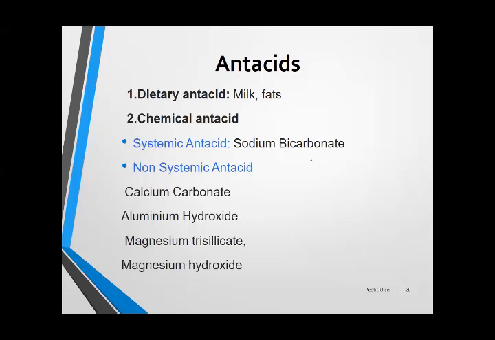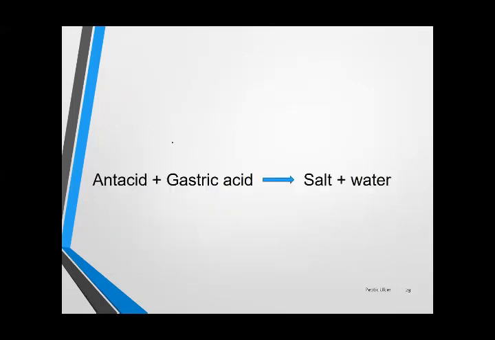All are the non-systemic antacids and they are not absorbed from the gastrointestinal tract. They remain in the GIT and are excreted out in the feces. So they have no systemic effect, only producing a local effect in the GIT. While sodium bicarb, known as baking soda, is systemic. It can be absorbed in the systemic circulation and can produce some problems.